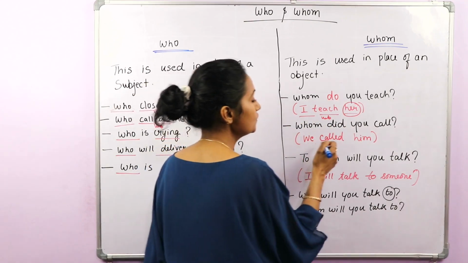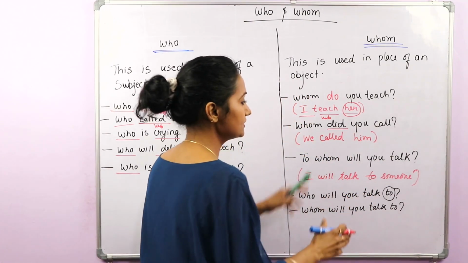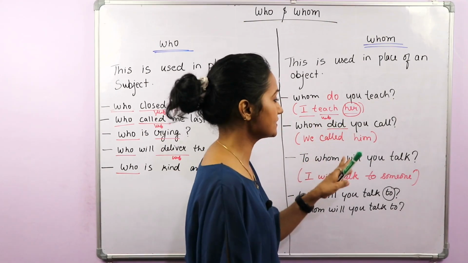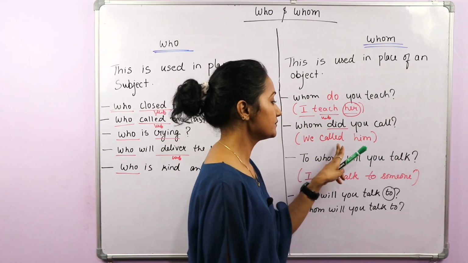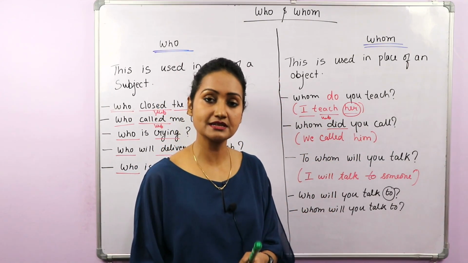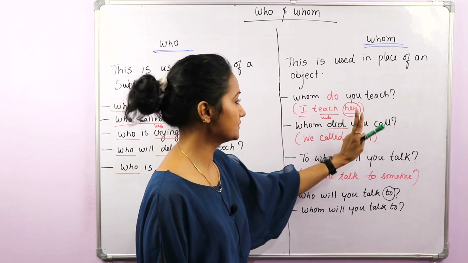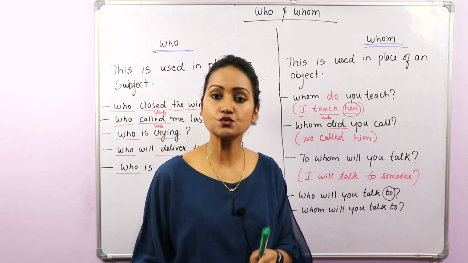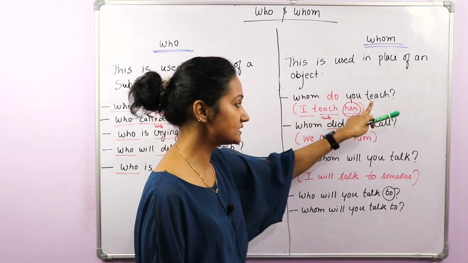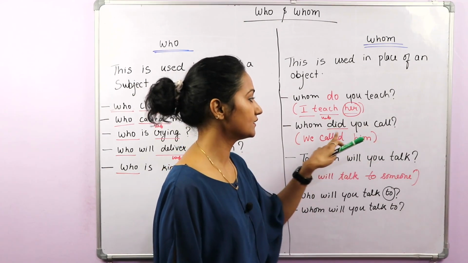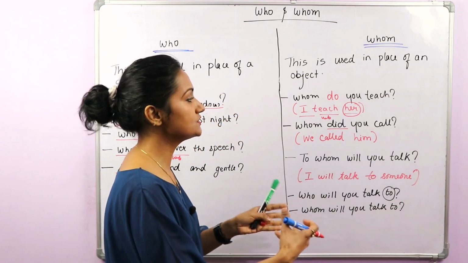Now, whom did you call? We called him. Just be careful about this also, because you have to use whom according to the tense. This is in simple past, we called him, so whom did you call? Because we know that whenever we have to frame a question in simple past tense, we start the question with did. And in simple present tense, we start a question with do or does. With he, she, it, we use does, otherwise do. So that's why do you teach, did you call, did you call him, did you call her? So whom did you call?